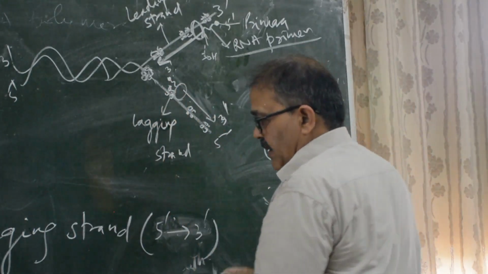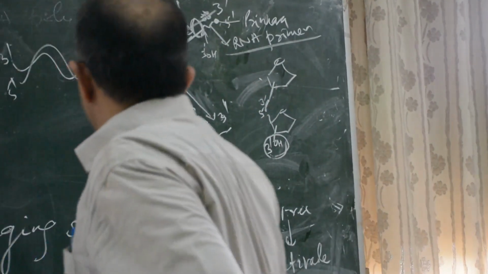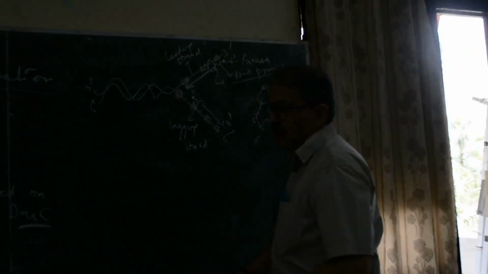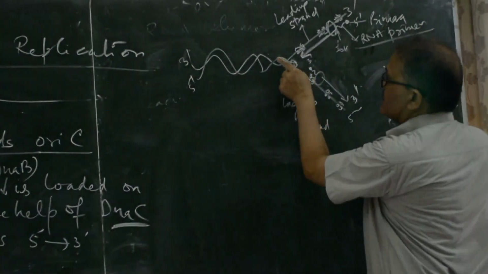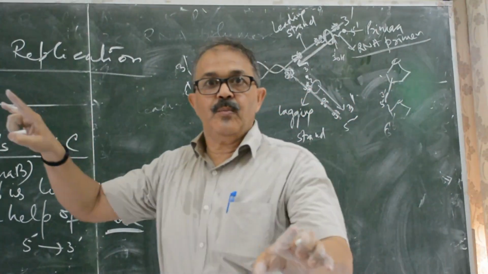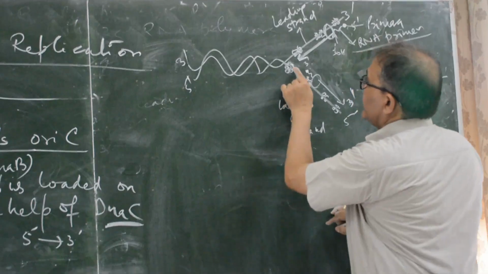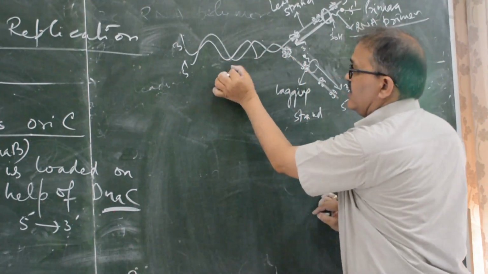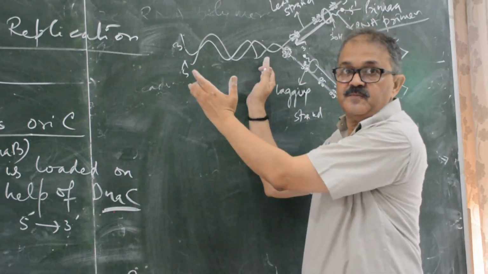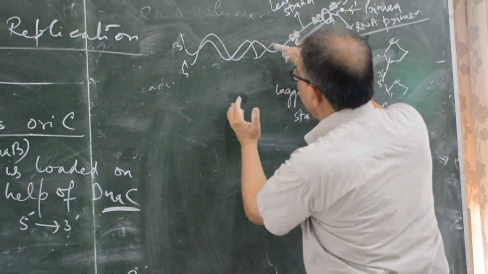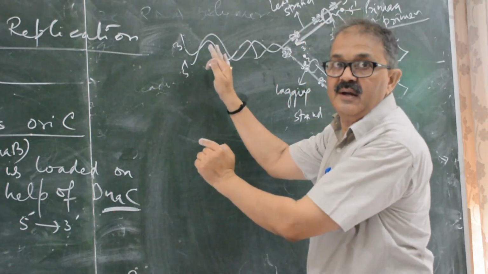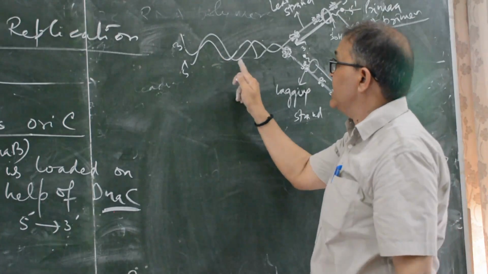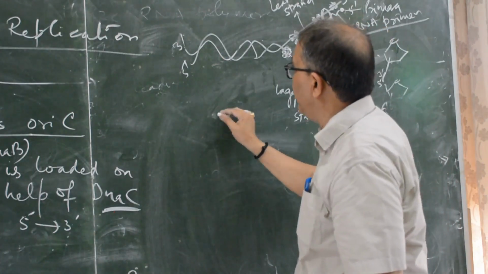At this level, then helicase moves and breaks the hydrogen bond, and due to its movement, pressure is created, supercoiling. This pressure will be released by Gyrase enzyme.